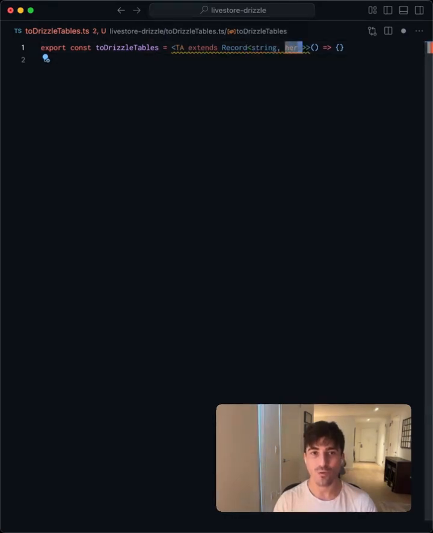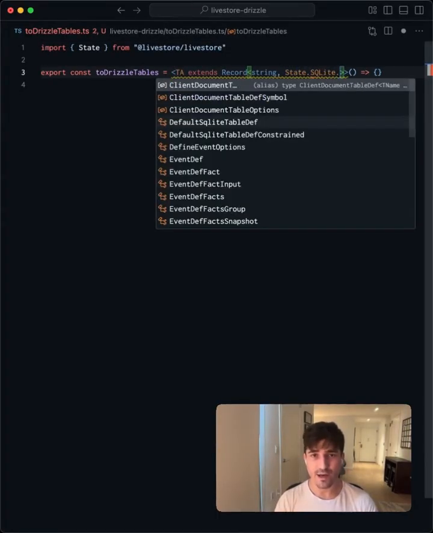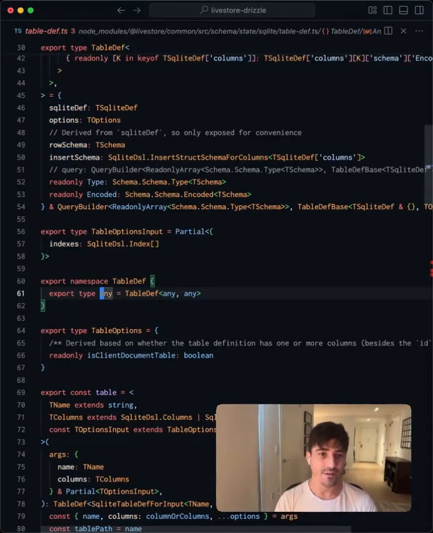And then here we're going to need the widest possible type for the LiveStore SQLite table definitions. If we import State from LiveStore, I believe this has a SQLiteTableDef.Any, and this is the widest version of a table definition.